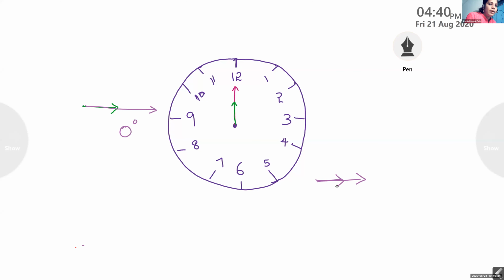Okay, children. Did you understand? Yes, ma'am. No angle formed, but we can write the measure of that angle as 0 degree. What is the measure of the angle now? 0 degree, right? Yes, ma'am. That means there is no angle formed. No angle formed means the degree measure is 0. So when it is 12 o'clock, what is the degree measure of the angle formed? Ma'am, 0 degree.